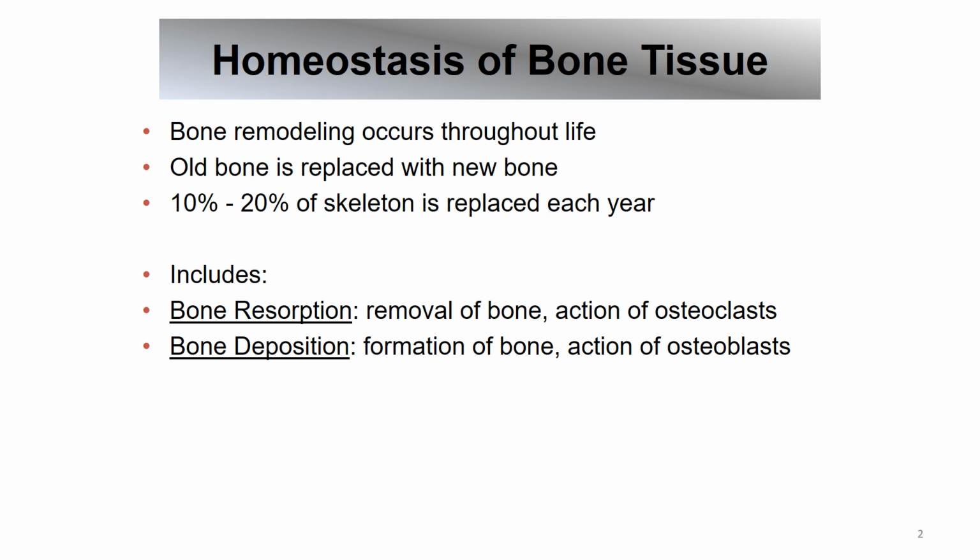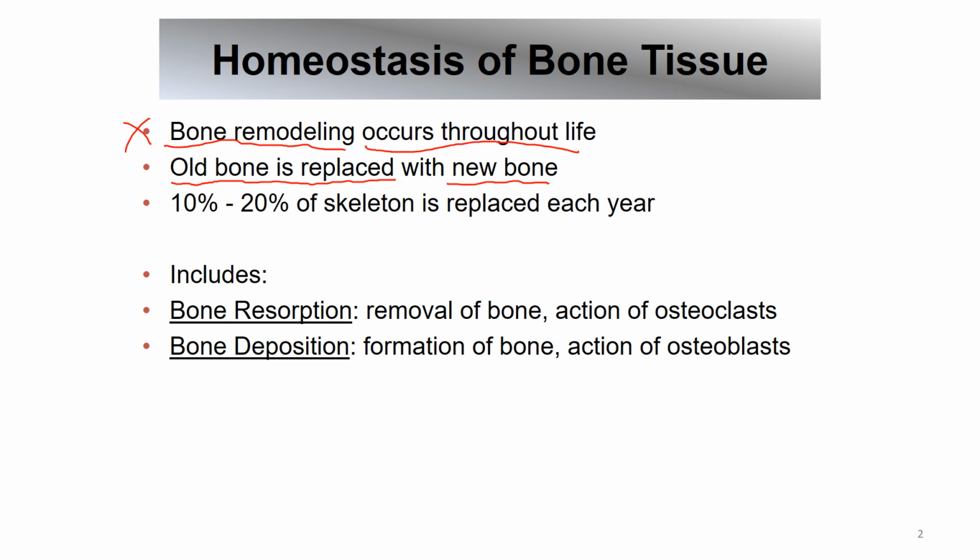But throughout life, there is bone remodeling. This is very important for us. It occurs throughout our lifetime. What does this mean? It means that old parts of our bone are replaced with new bone. If this didn't happen, then our bones would be very weak and fragile. Of course, the bones that you use more often are replaced more often. 10 to 20% of our skeleton is replaced each year.